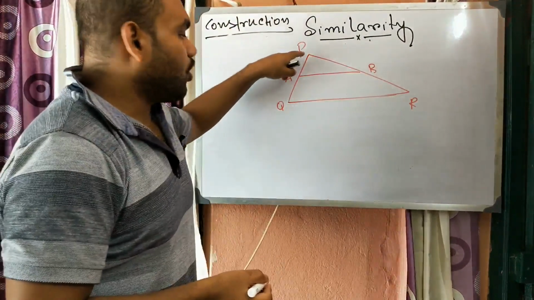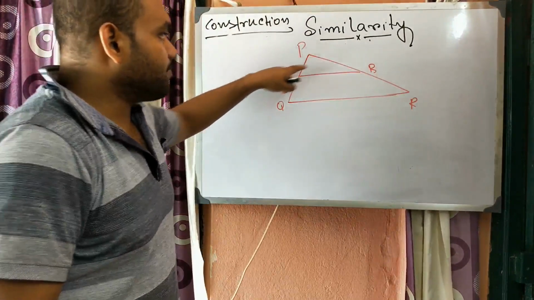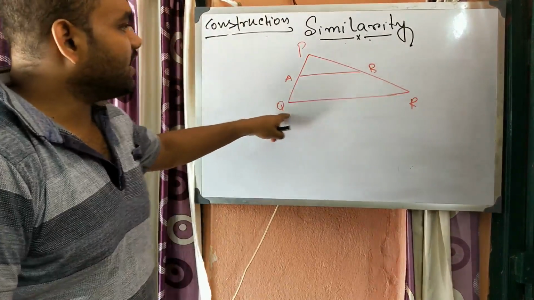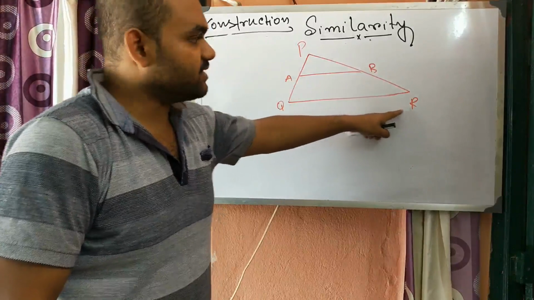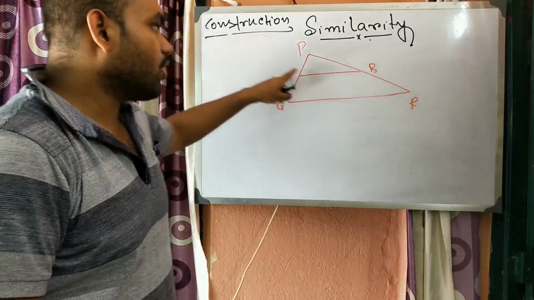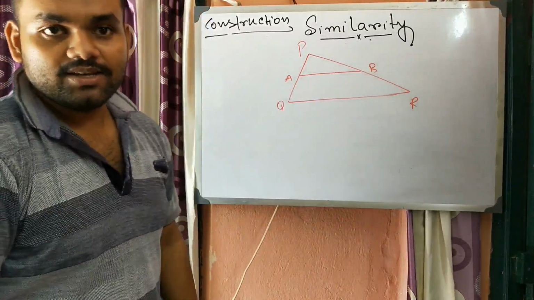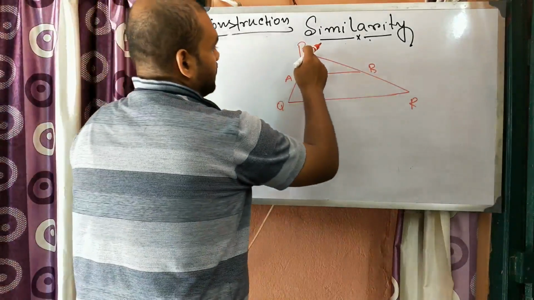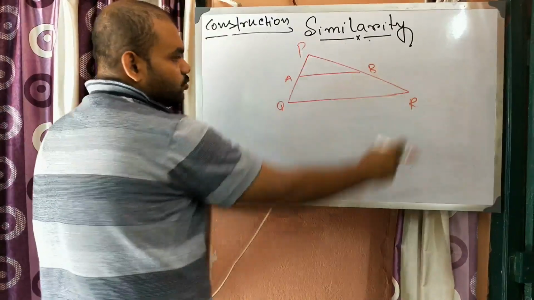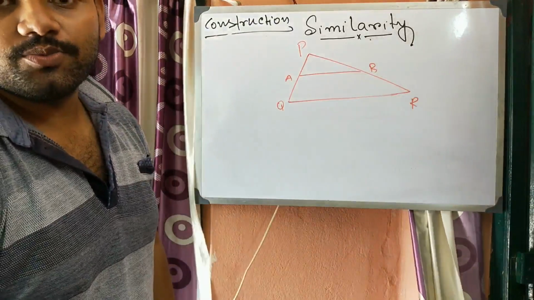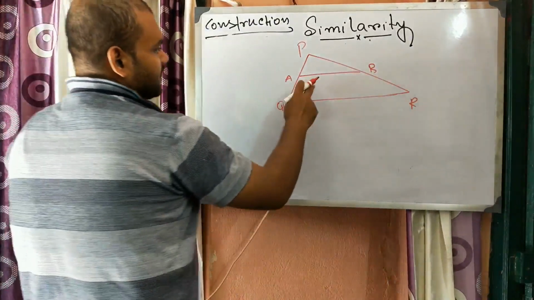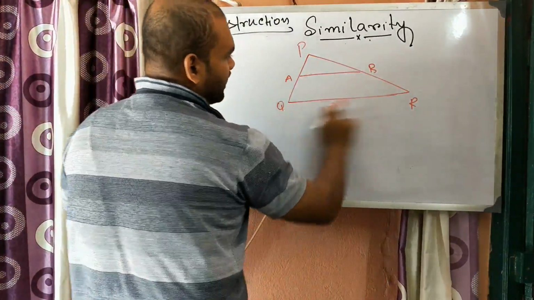is a particular line which is not parallel to QR. AB is a particular line which divides the two sides into the same ratio. That is, it is not said that AB is parallel to QR.